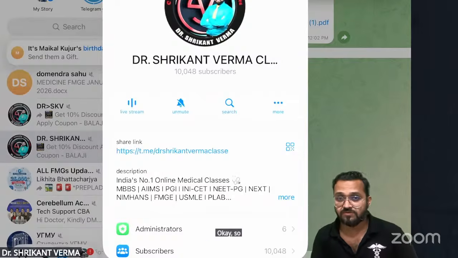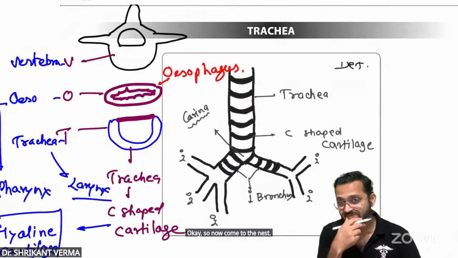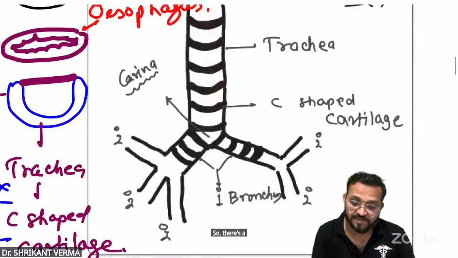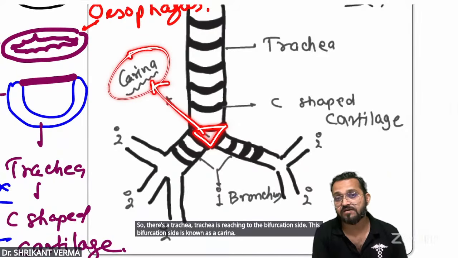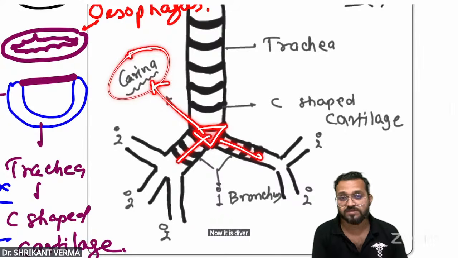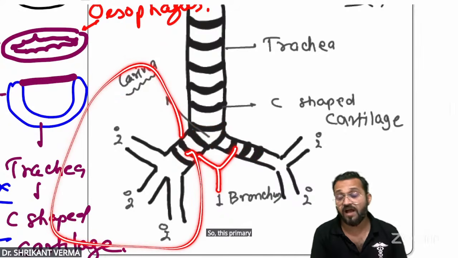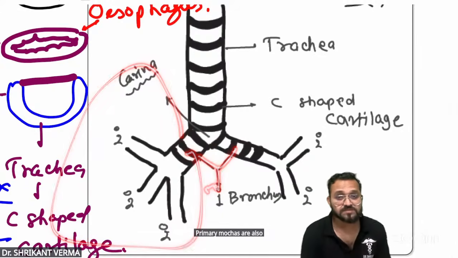Okay, so now come to the next. Sir, we are talking about the trachea. So there's a trachea. Trachea reaches the bifurcation site. This bifurcation site is known as the carina. Now it is dividing into the primary bronchus. Sir, it will go to the lung. Primary bronchi are also known as the principal bronchi.